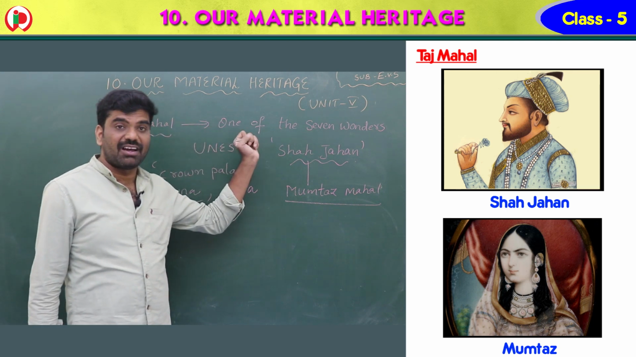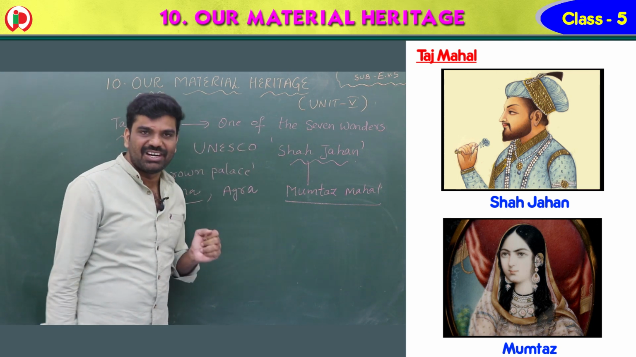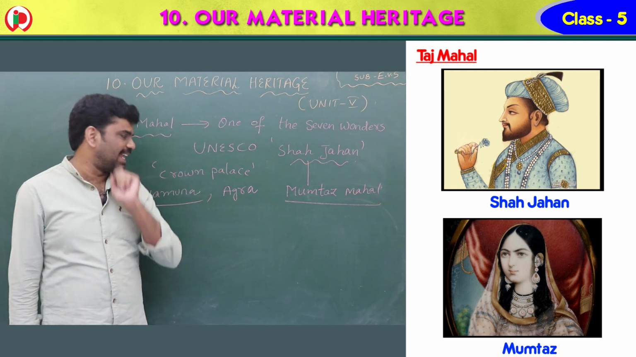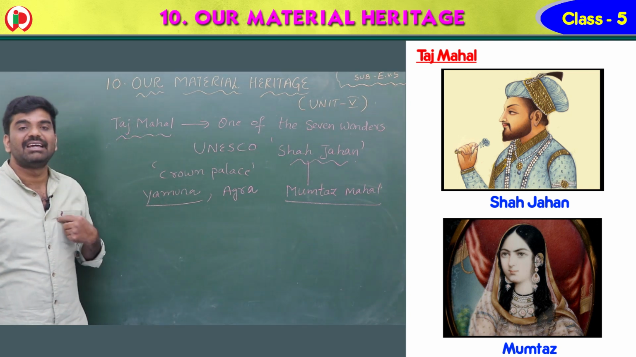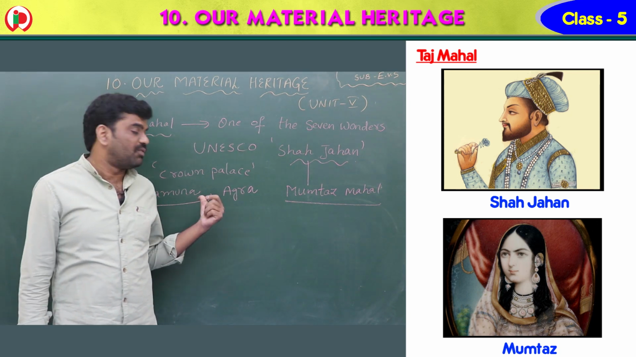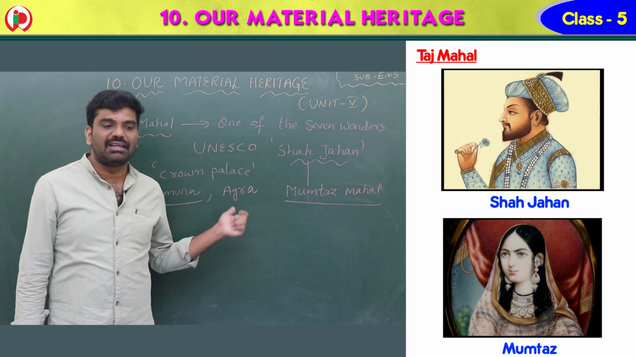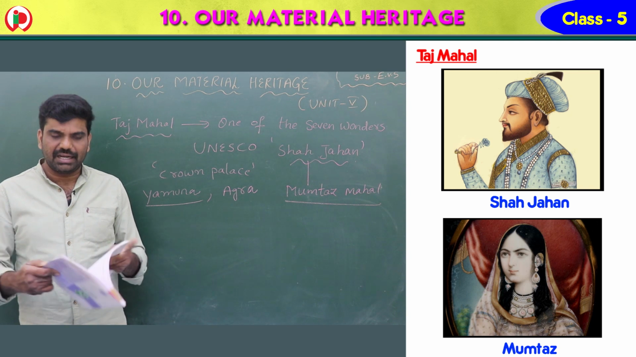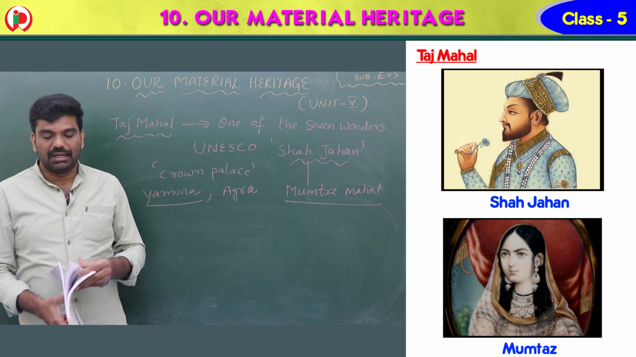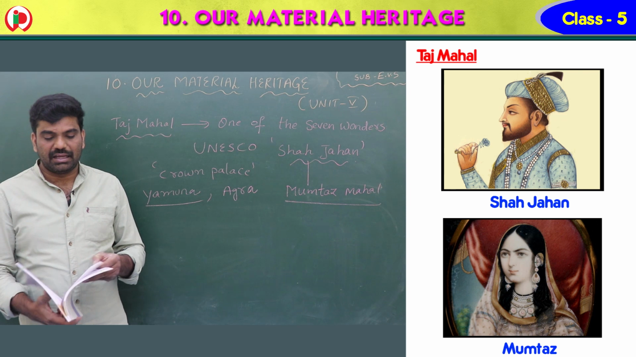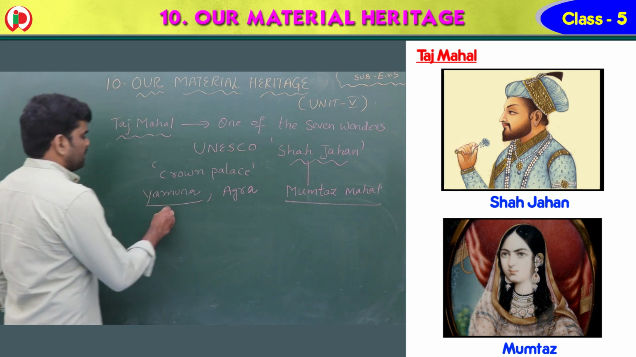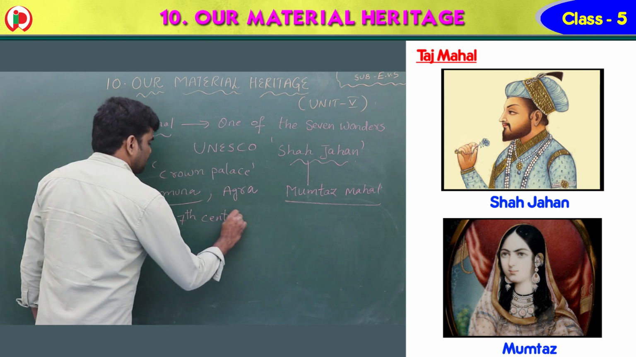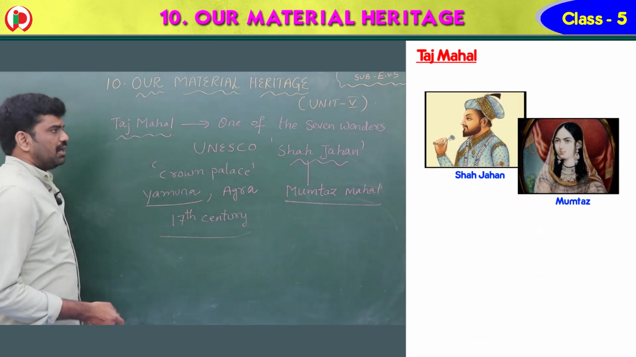It is considered one of the 7 wonders of the world. UNESCO named the Taj Mahal as Crown Palace. It is located near the bank of the river Yamuna. And in which place is it, children? Agra. It was built in the 17th century. In which century, children, was it built? In the 17th century the Taj Mahal was built.